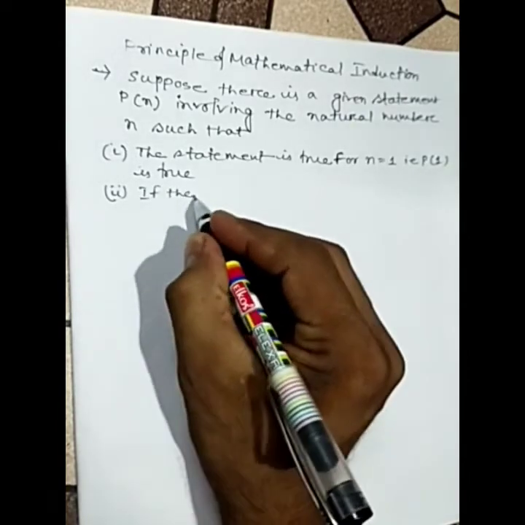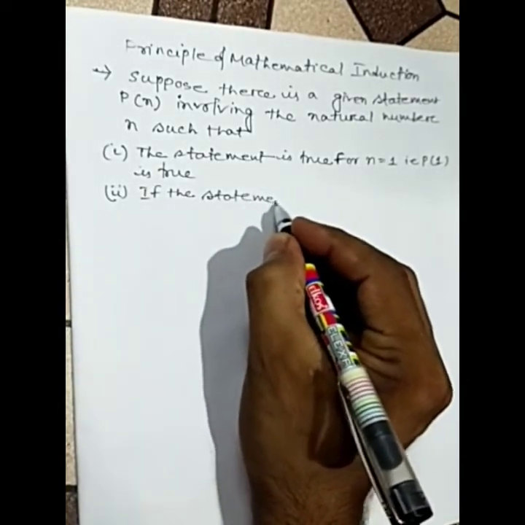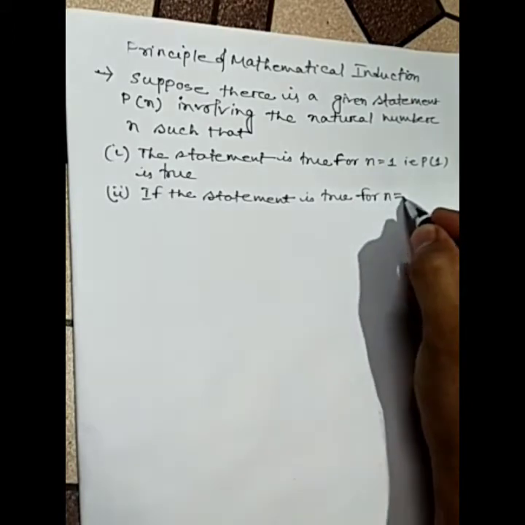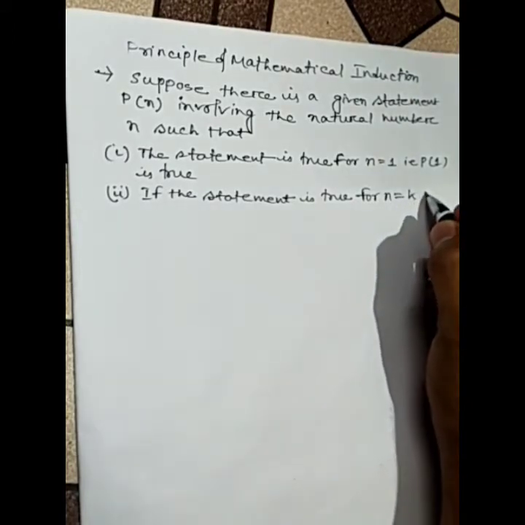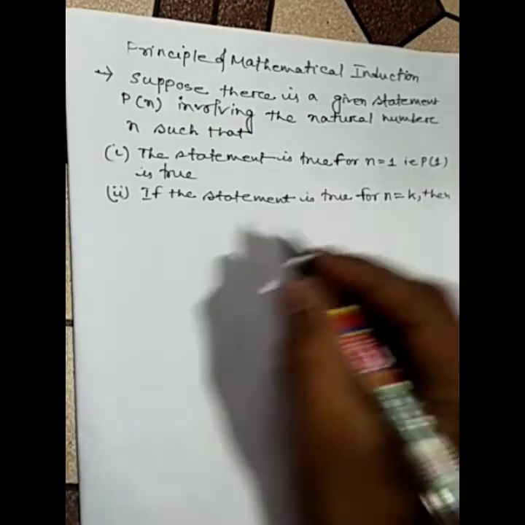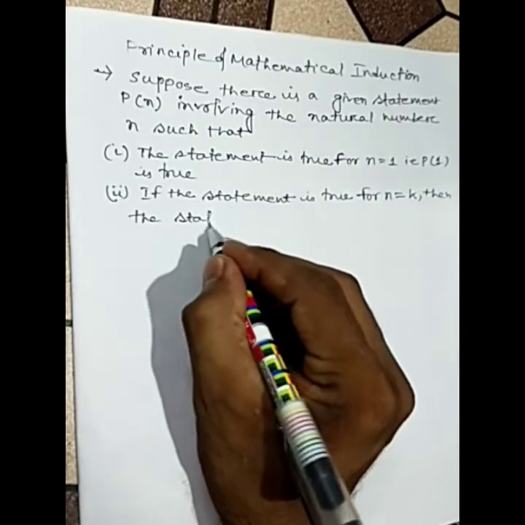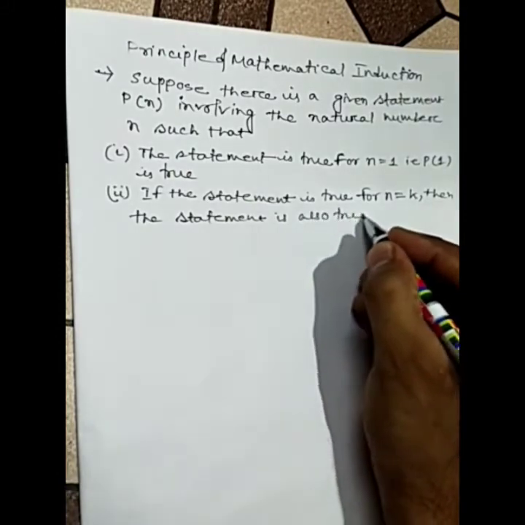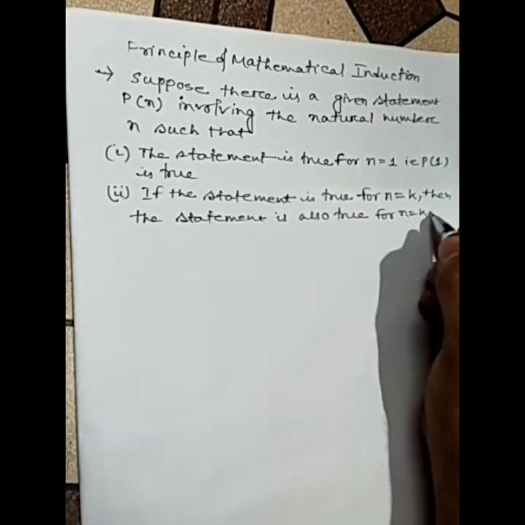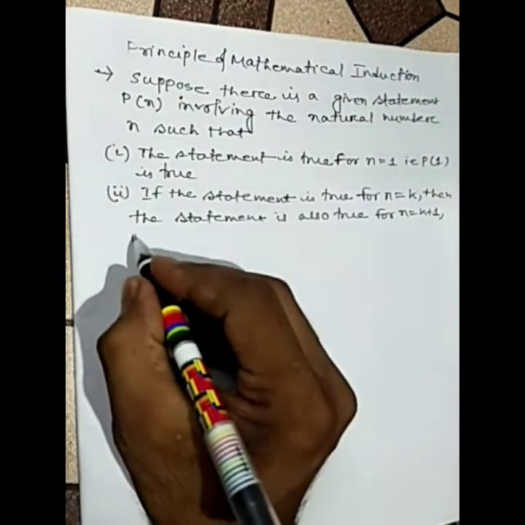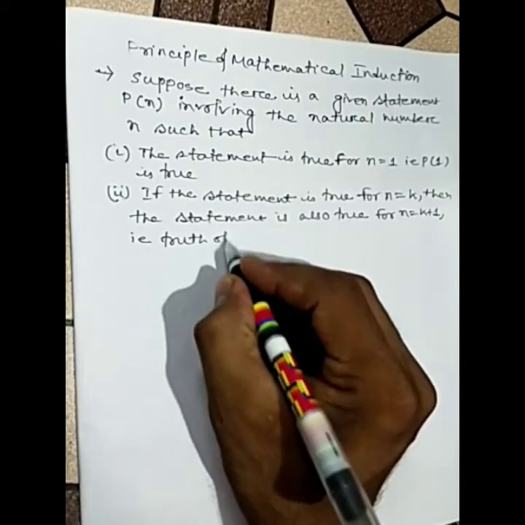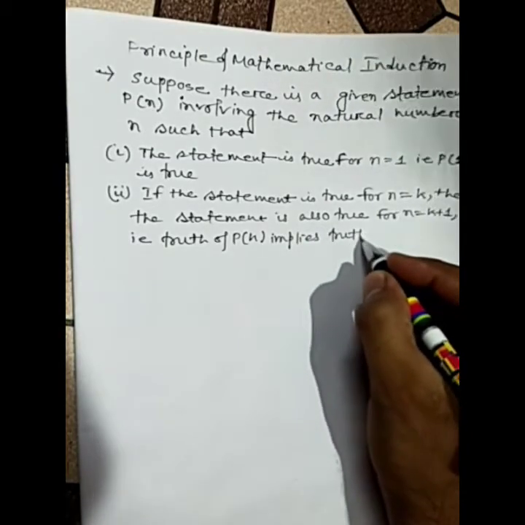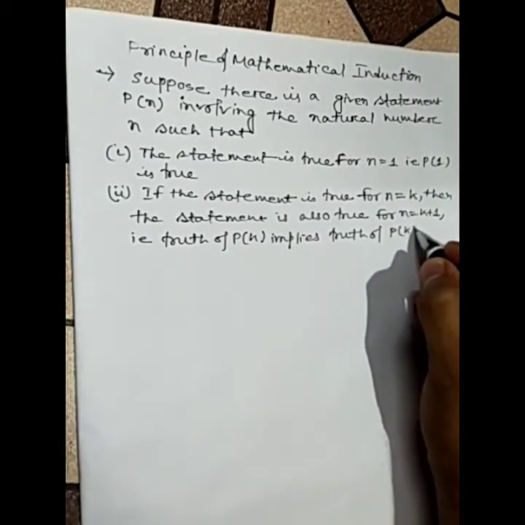Number 2, if the statement is true for n equal k, then the statement is also true for n equal k plus 1, that is, Pk implies Pk plus 1.